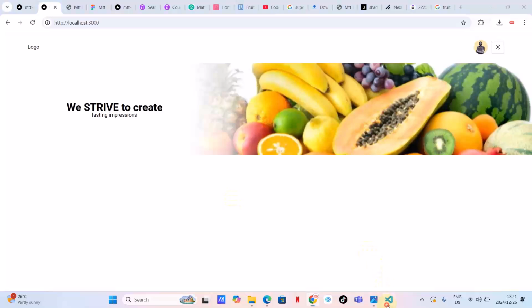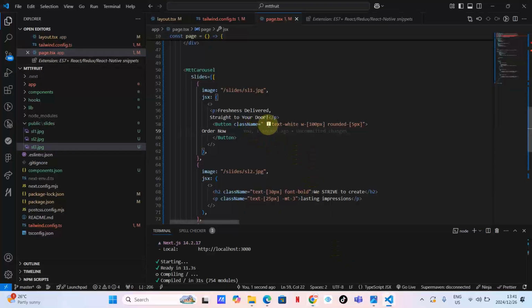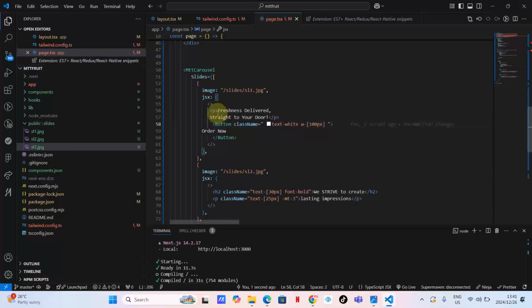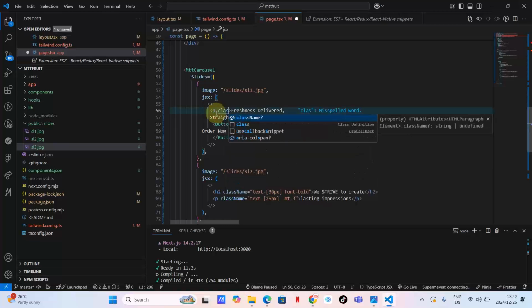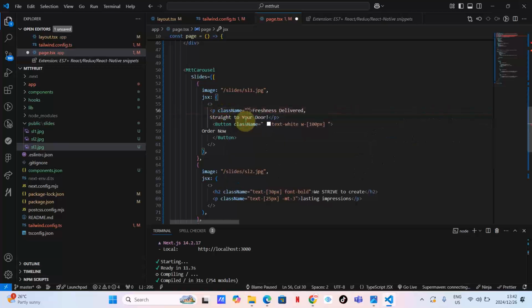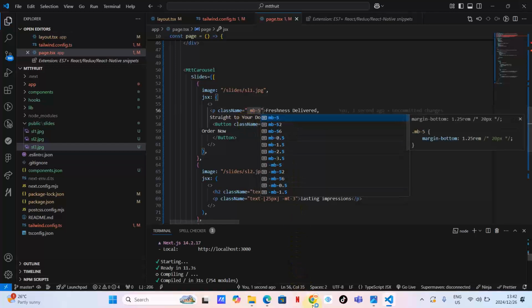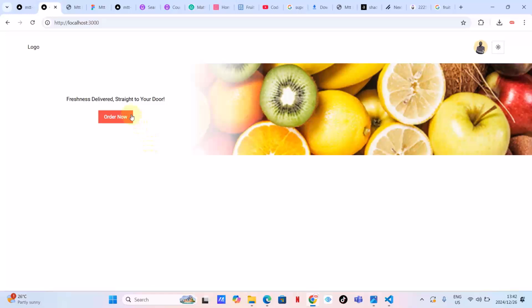So let's go back to our button here and see why it has got rounded. As you can see, guys, this button has got rounded. Let me remove the roundedness so that it can be like this. The other thing, here, class name, margin bottom. Let me put margin bottom of 5 so that there could be a gap between these two guys. I'm happy with these guys. Feel free to come and edit this as you wish.